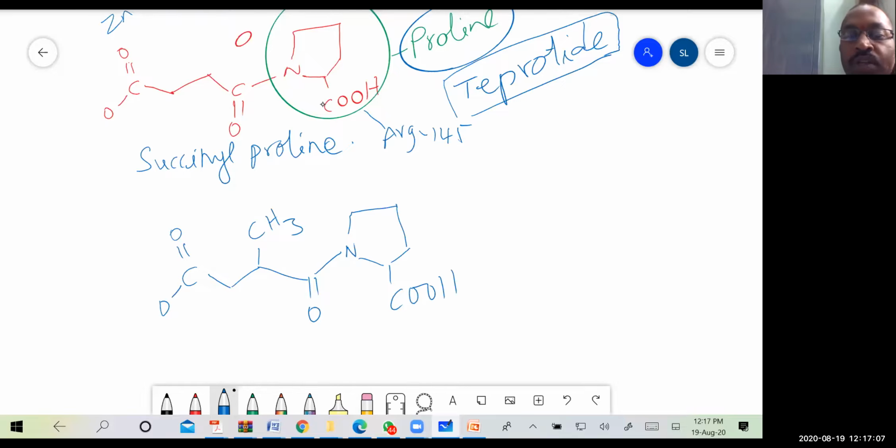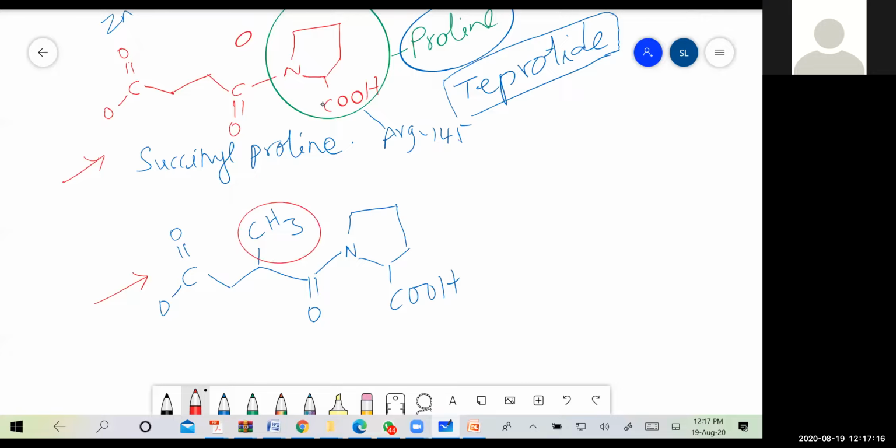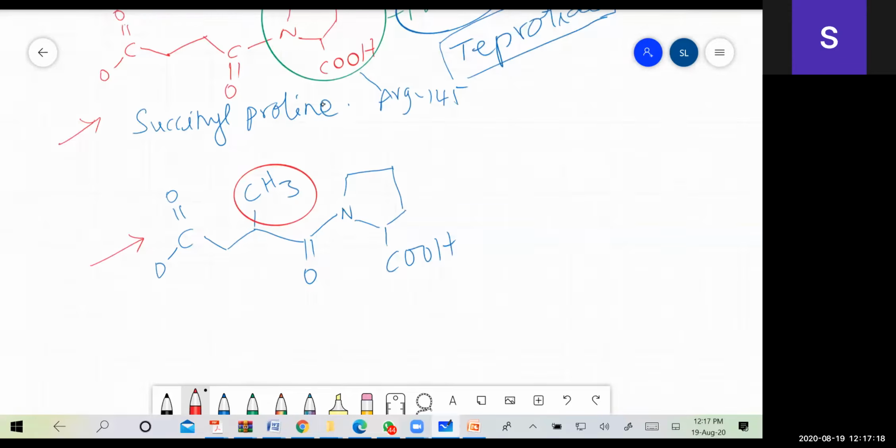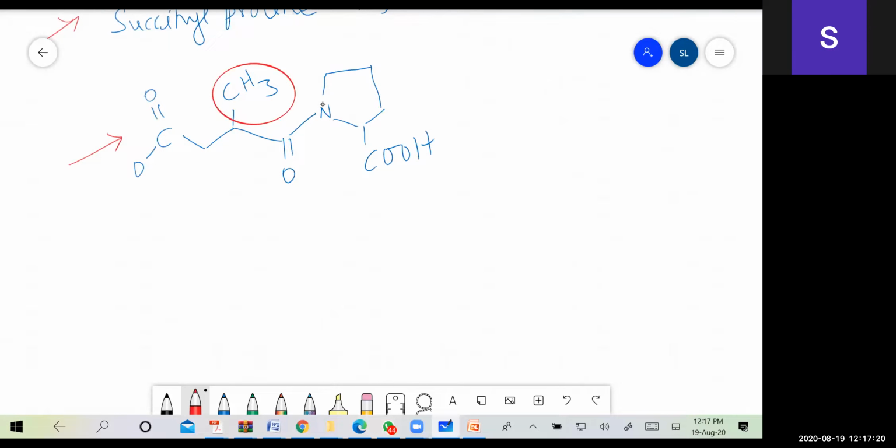So what is the difference between this compound and this compound? The methyl group is added. Okay, and even this compound has not shown the full antagonistic activity.